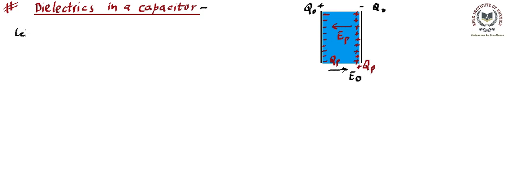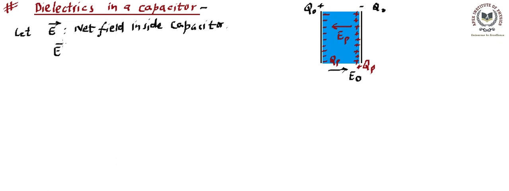So let's assume E is indicating the net field inside the capacitor. So this is the net electric field inside the capacitor. What will this net field now be equal to? Can we say this net field is going to be equal to the field that was created originally because of the charge on the plates, plus the field coming because of polarization?